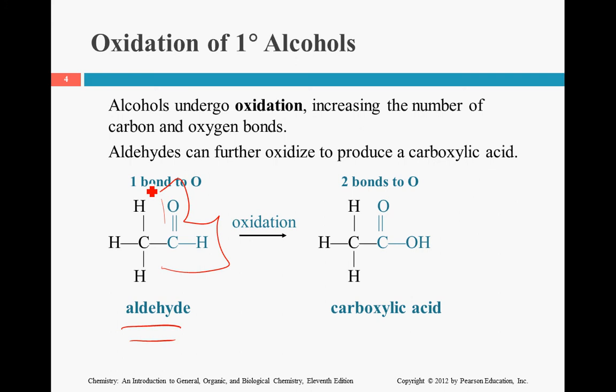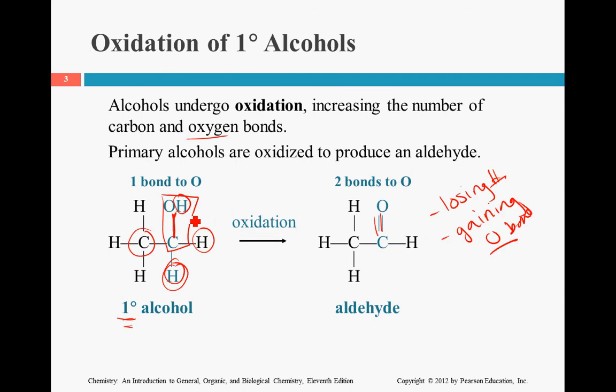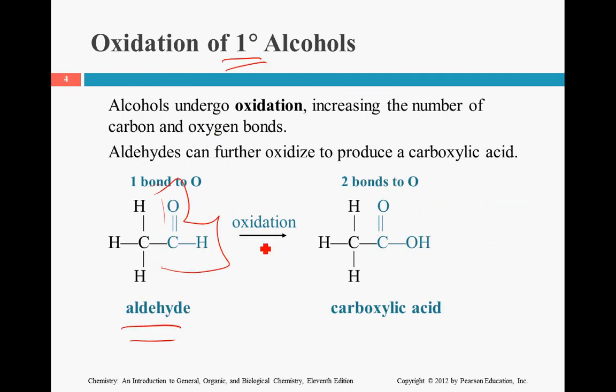Now if we try to oxidize that primary alcohol again, remember this is the same thing, just this compound rewritten. We're going to oxidize again. When that happens, we're going to increase the oxygen, making it a carboxylic acid. We didn't lose a hydrogen in the process, but we did increase the oxygen. Remember, it's an either or, maybe both.